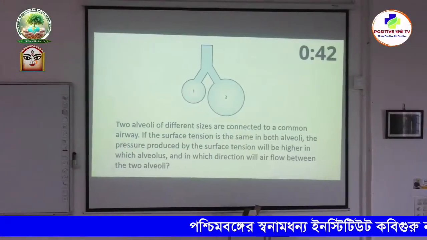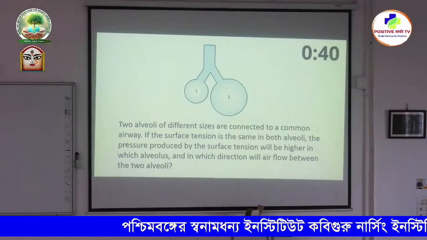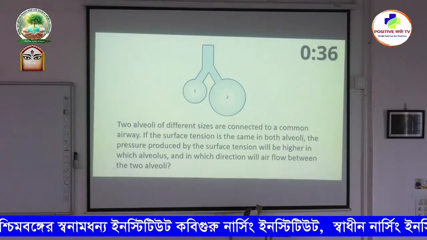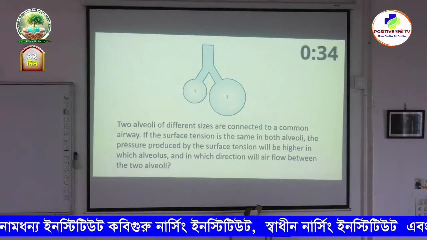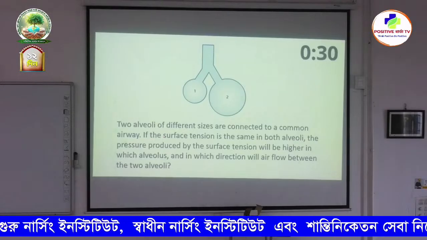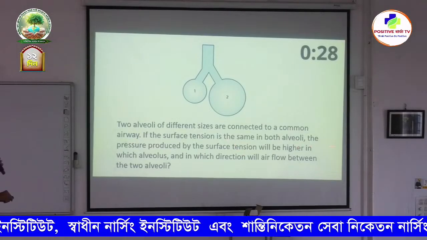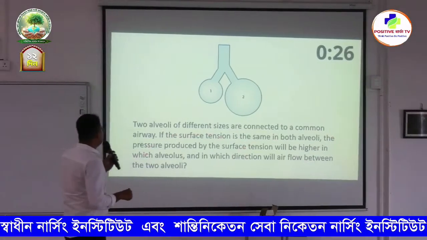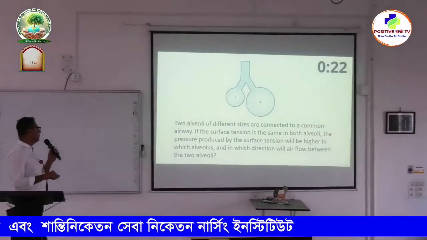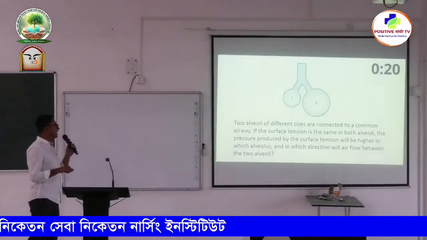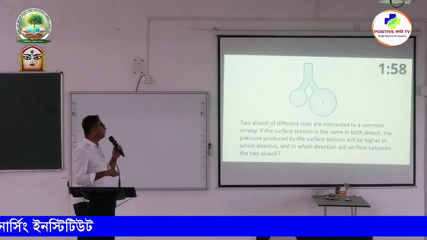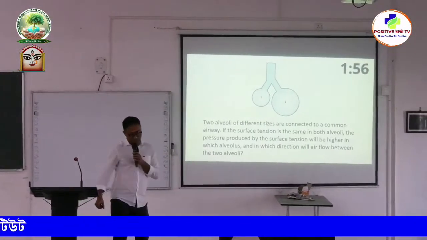These two alveoli are interconnected. Now the question it is asking: two alveoli of different sizes are connected to a common airway. If the surface tension is the same in both alveoli, the pressure produced by the surface tension will be higher in which alveolus, and in which direction will air flow between the two alveoli?